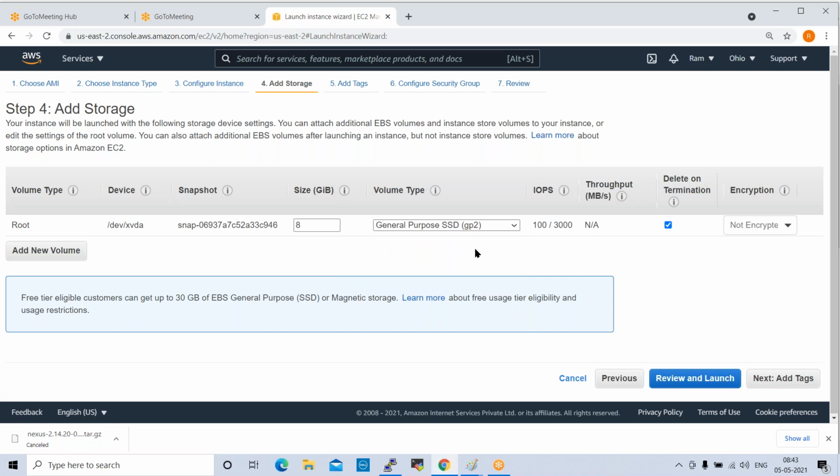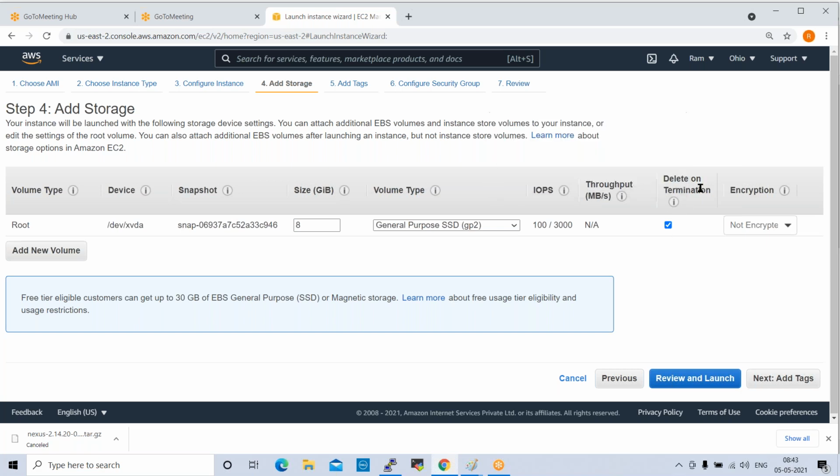Yeah. So whatever default one they are providing, we need to take. Otherwise, it will be charged. So the default one, whatever they are providing, we need to use, free of cost. Otherwise, it would be charged. Okay, if you select the other one, a bill will be generated, right?